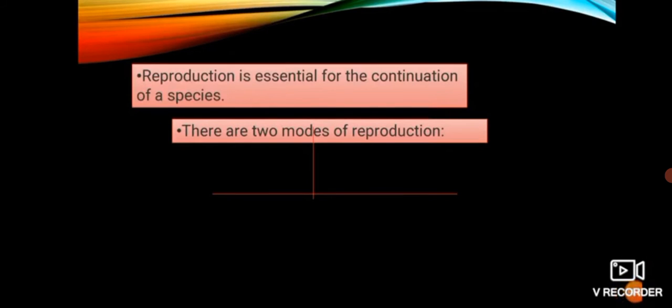Okay, we discussed that reproduction is essential for the continuation of a species. As I told you, dear students, if any species stops reproduction, for example if dogs stop producing puppies, then in the future we will not be able to see any dog on the earth. So that is why it is said that reproduction is essential, because of the continuation of that particular species.